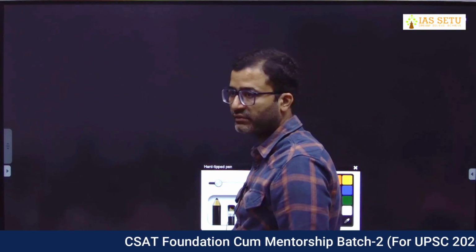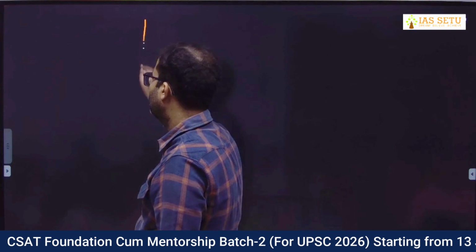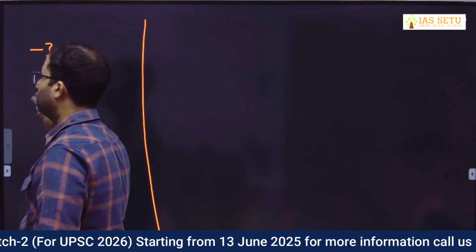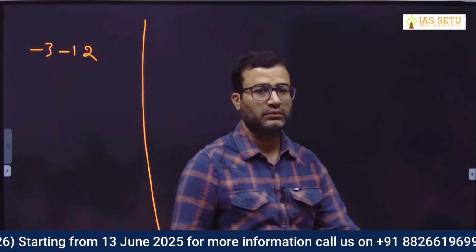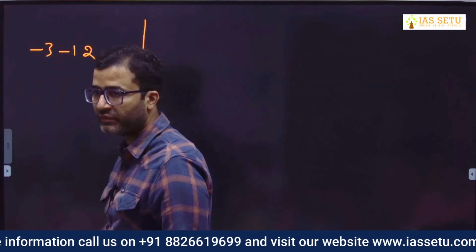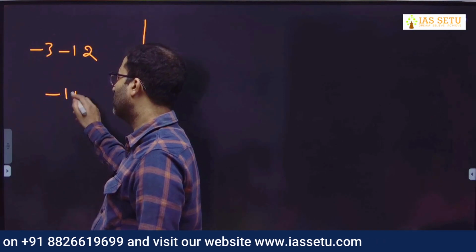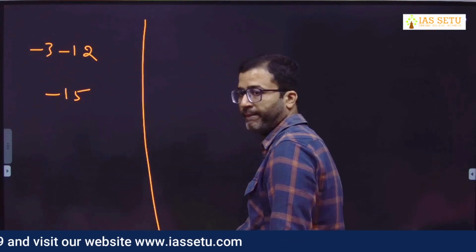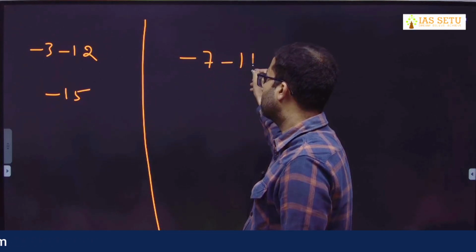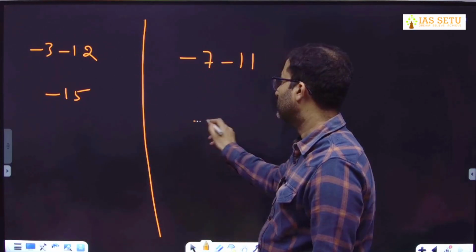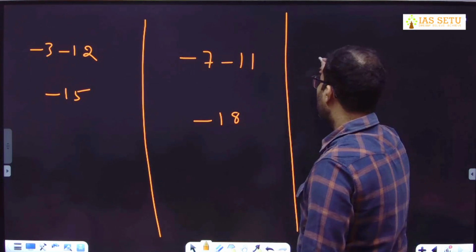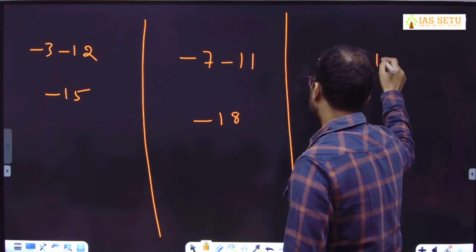I ask you 6-7 questions. Okay. Minus 3 minus 12. Tell me what is your net result? Both are negative. So minus 3 minus 12, overall minus 15. Minus 7 minus 11. Minus 18. Minus 7 plus 11.